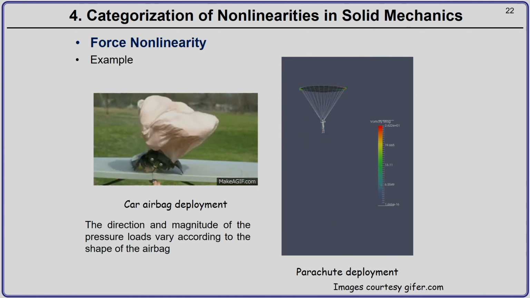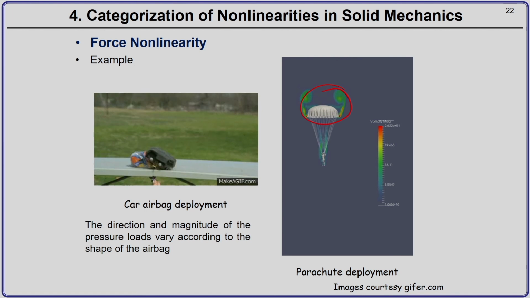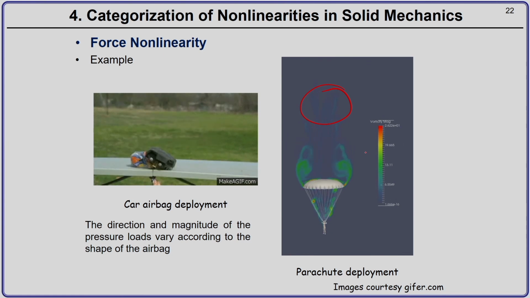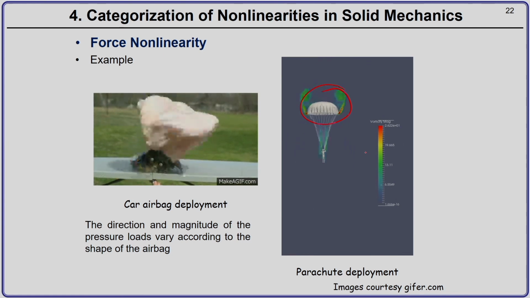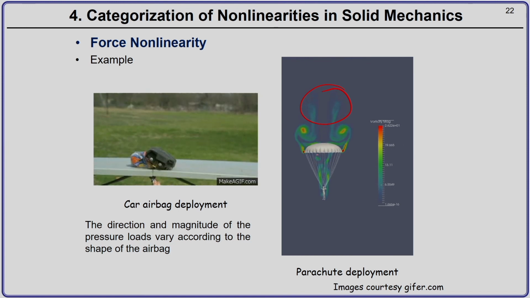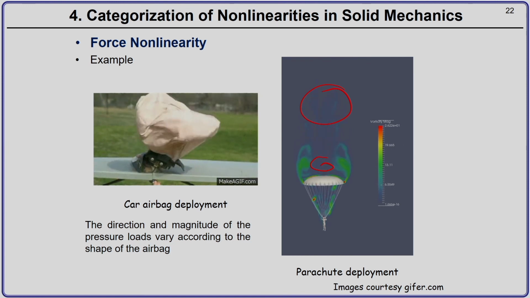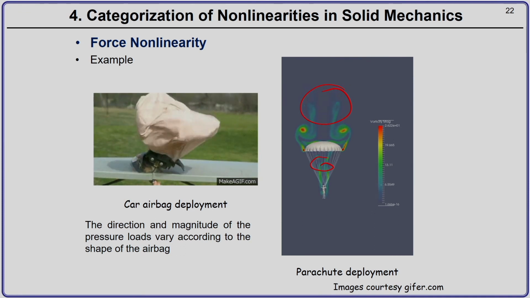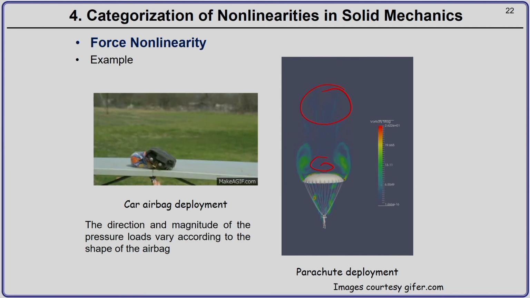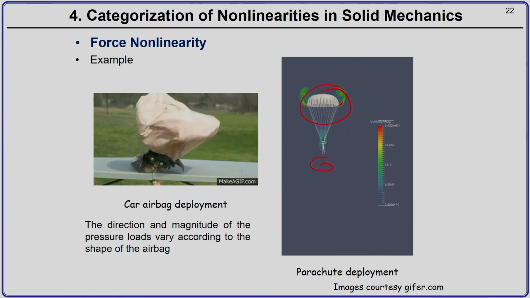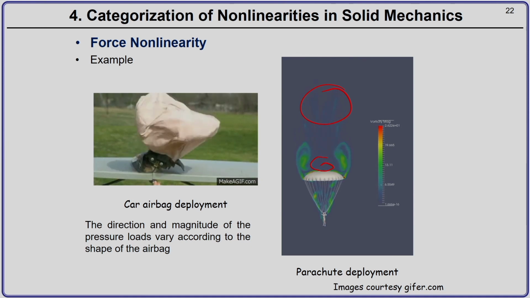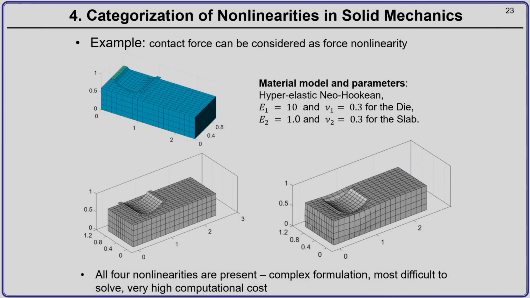Okay. So, suddenly you see all of a sudden you have a very huge shape change which takes place, and if you are monitoring closely, you can see the wrinkles. Okay. So, the small wrinkles which are present at the edge of the parachute. Okay. So, for a realistic simulation of a parachute, so that you can deploy, you can design a very good parachute. So, you have to take into consideration the force nonlinearity.